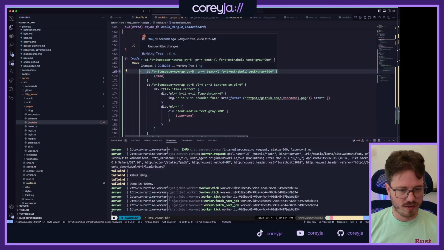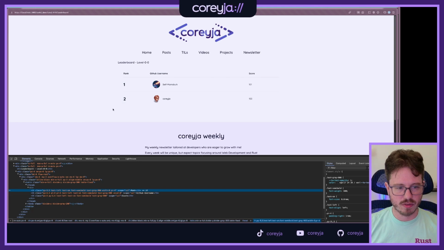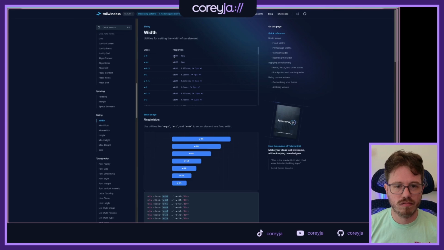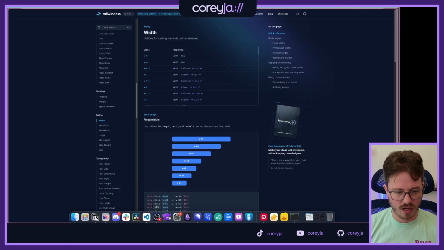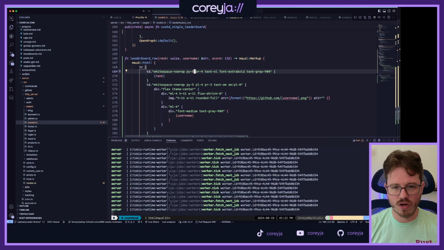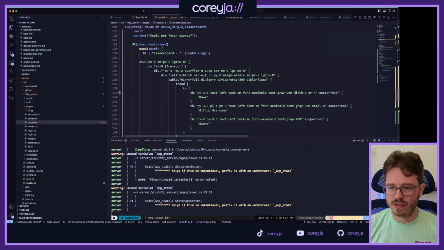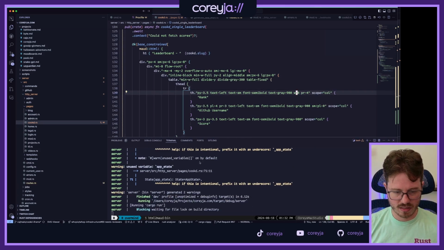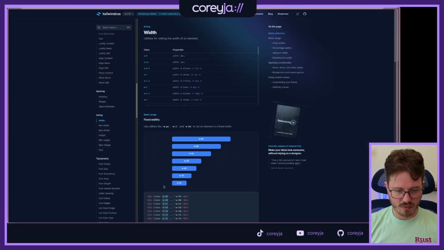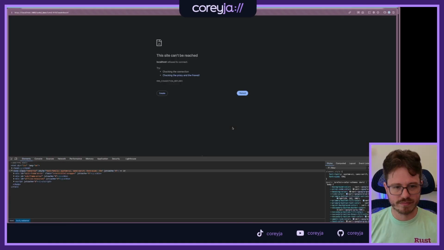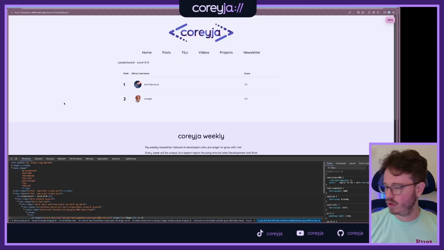I bet width 0 wasn't what I wanted. I don't think it's width, I think it's W. And I don't know if 0 is going to work either. But width 0, yeah, that is a thing. Okay, let's use it. It might be that it didn't know it existed because of how the Tailwind is compiling. So on this, it's just width 0, save it. Yeah, we got a new Tailwind build, which hopefully includes this new style. There we go. That'll work for me.